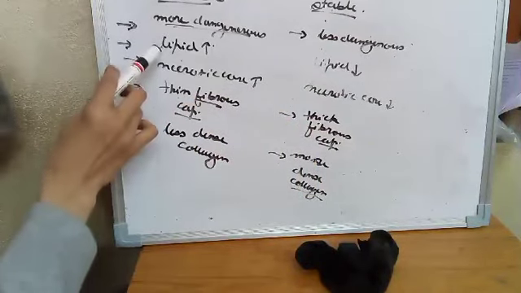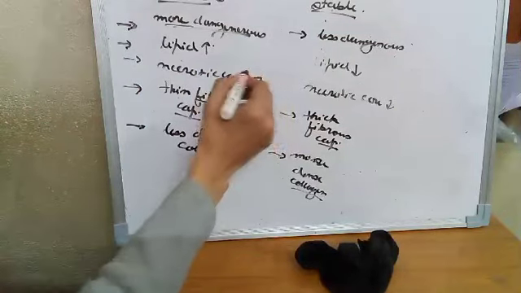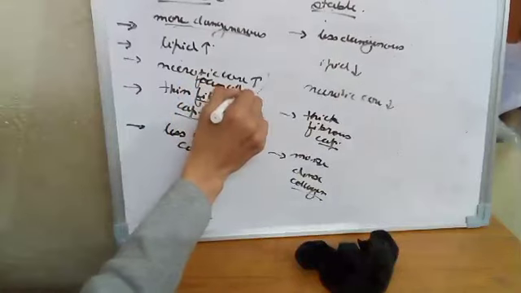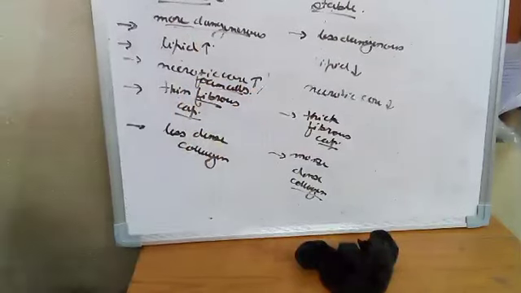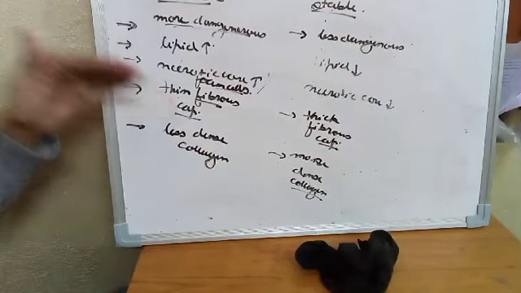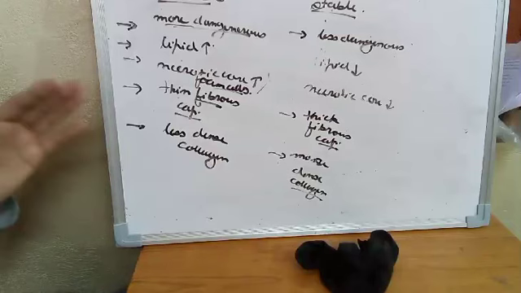So here, higher lipid content, higher necrotic core, or foam cells. Foam cells are actually the lipid-laden macrophages in the necrotic core. The foam cells will be higher, the fibrous cap will be thin, so that it can easily rupture and move to a distant site. Less amount of collagen and less dense collagen.